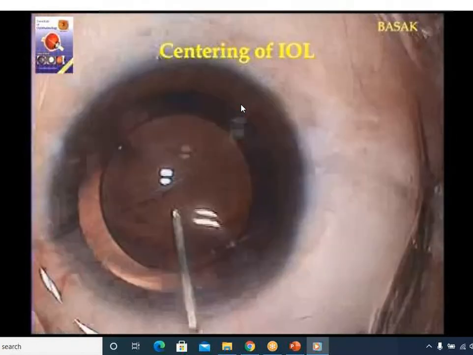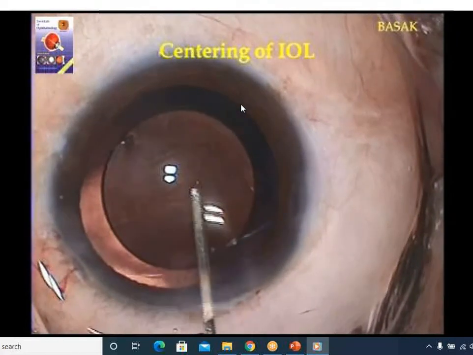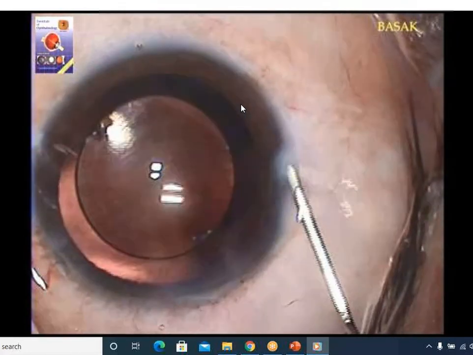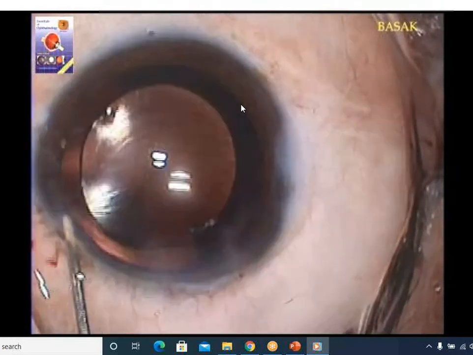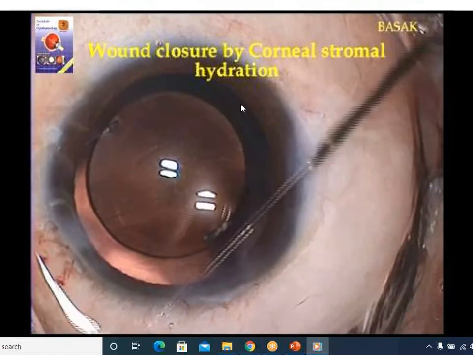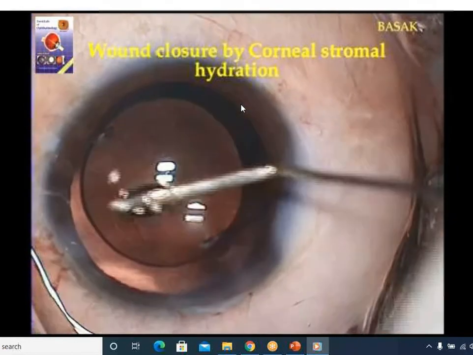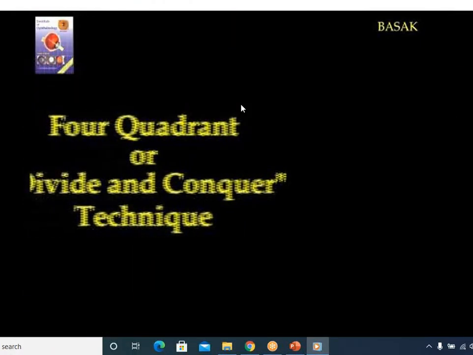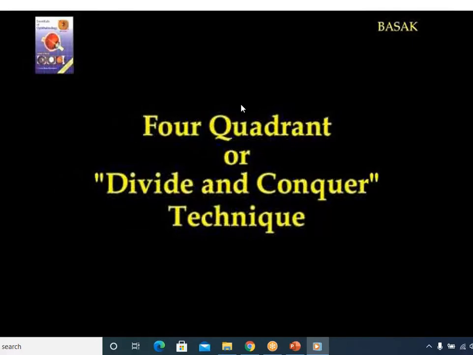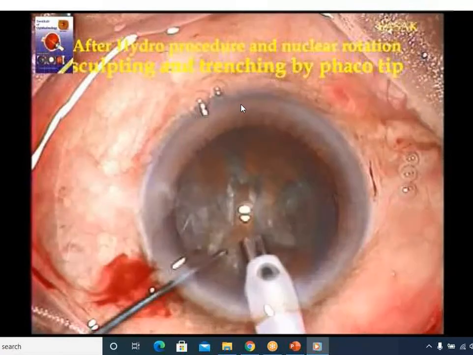Visual rehabilitation will be very good in phacoemulsification because trauma to the eye will be very minimal, and the patient can go back to work the next day. Whether he is an executive or a clerk, or a housewife doing her kitchen chores, they can complete them the next day.